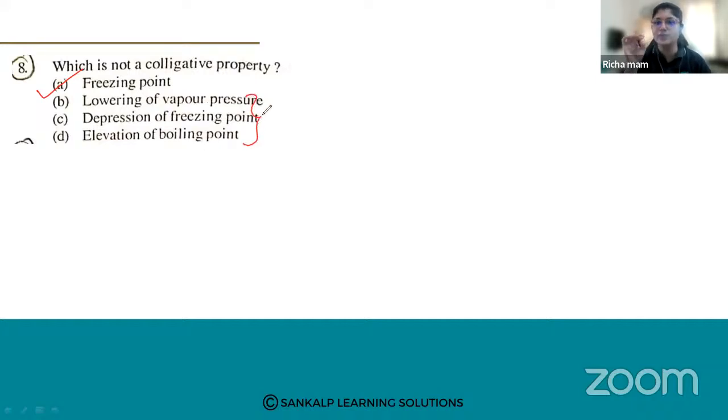This colligative property is strictly applied only for dilute solutions, and they behave as ideal solutions. So the different colligative properties are relative lowering of vapor pressure, osmotic pressure, elevation of boiling point, and depression in freezing point. So answer A is not the correct answer; A is not the colligative property. Let us go for the next question.